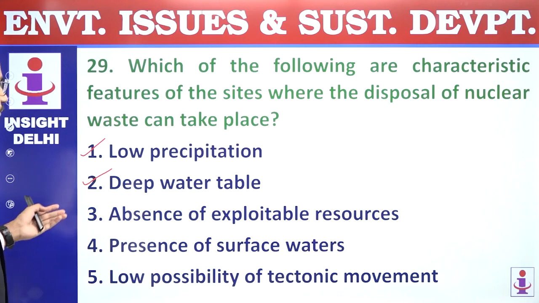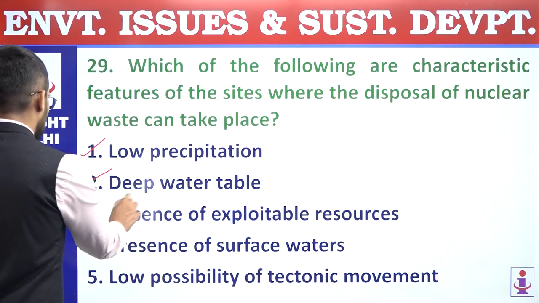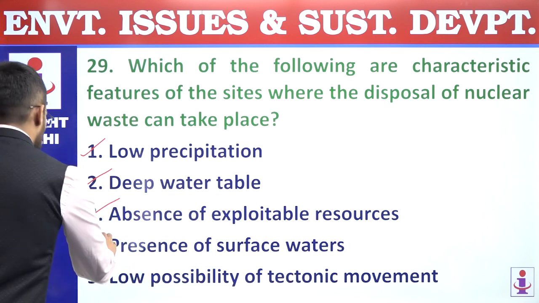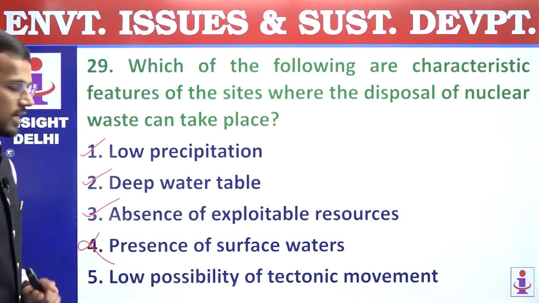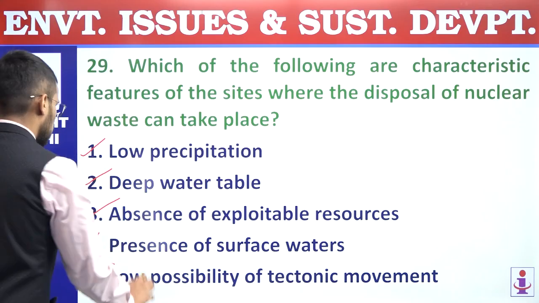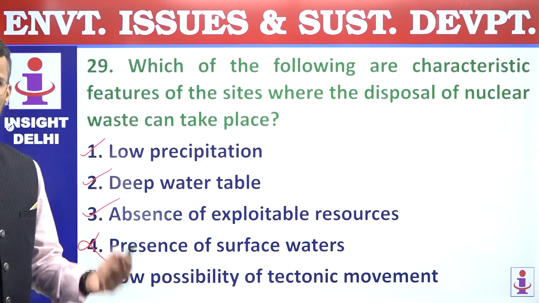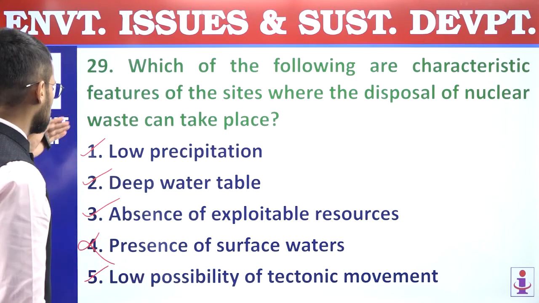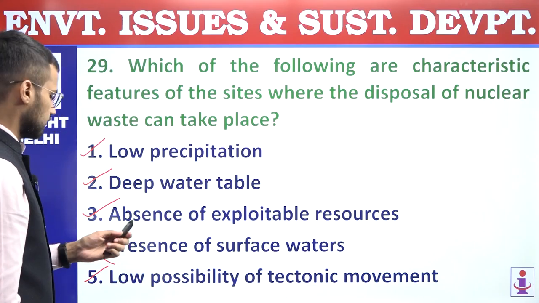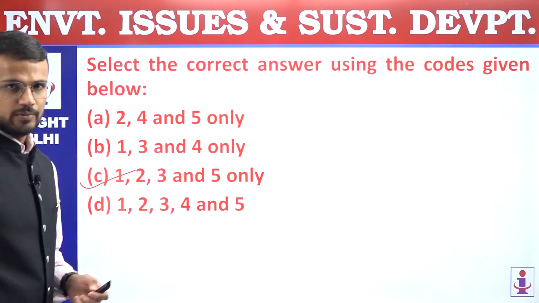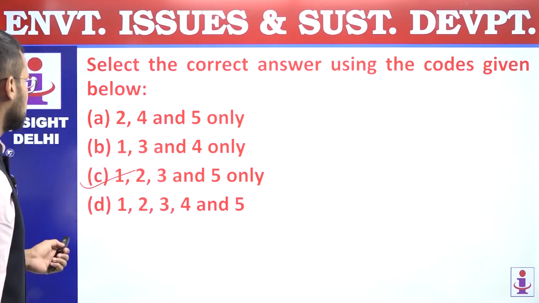Third, absence of exploitable resources is also a criteria. Fourth, presence of surface water. Incorrect. Absence of surface water is the criteria. Fifth, low possibility of tectonic movements is also one of the criteria in the selection of locations for the disposal of nuclear waste. So the answer is 1, 2, 3 and 5. 1, 2, 3 and 5 is mentioned in option C. Question number 29, answer is C.